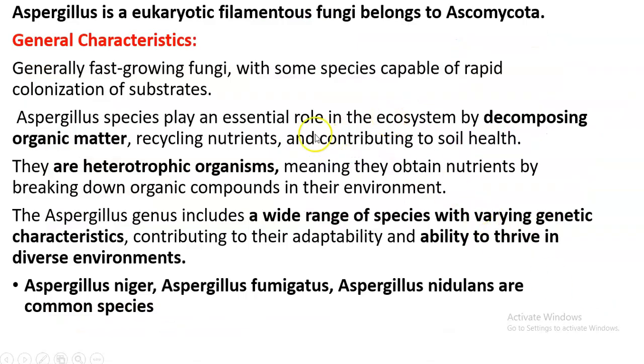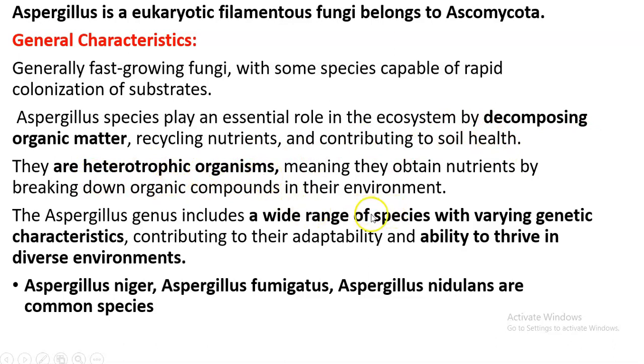So I have given the notes of all things that I am explaining in different slides. You can pause the video and take it down. So Aspergillus is a eukaryotic filamentous fungus that belongs to Ascomycota. You have to use such proper terminologies, then only you will get the marks when you are writing an introduction. Then general characteristics: it's a fast growing fungus and it is able to colonize substrates. It feeds on organic matter by decomposing it, so it has an ecological function as well. Since they feed on other organic matter, they are heterotrophic organisms.